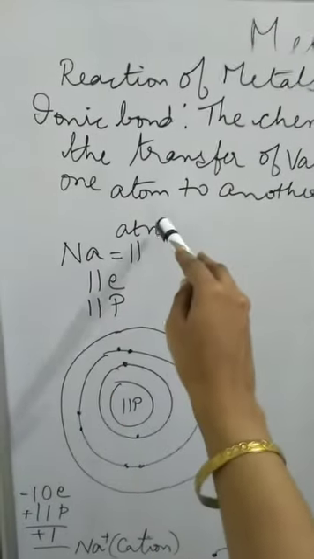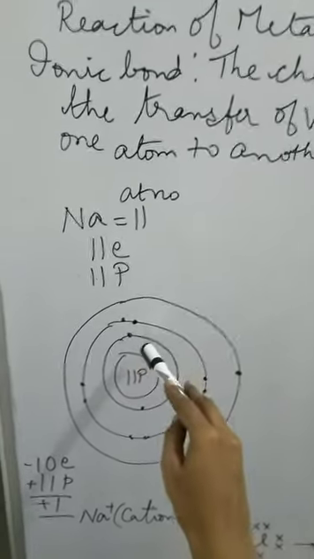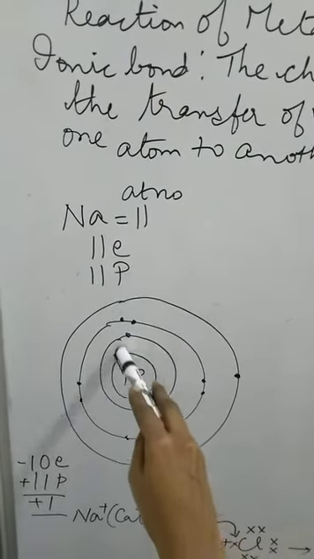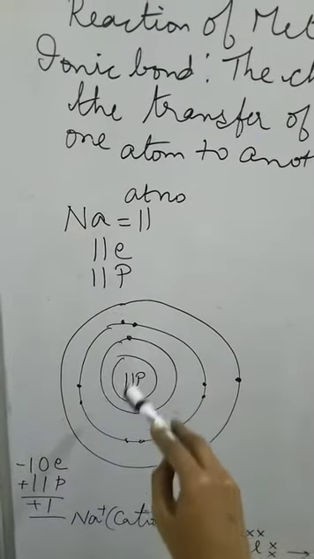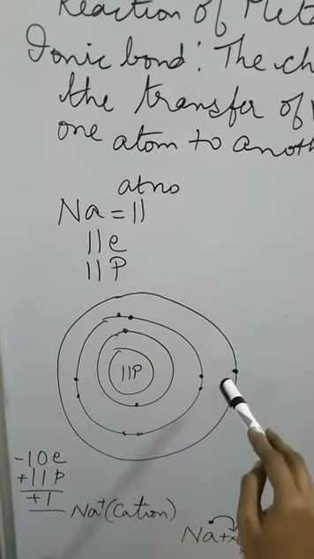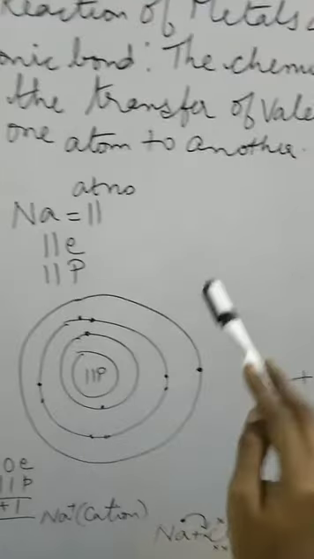Sodium, what is the atomic number? 11. How many electrons are there? 11 electrons and 11 protons. So let us draw the atomic structure. 11 protons are inside the nucleus, and the 11 electrons are in shells. In the first shell, how many are there? 2. In the second shell, 8. And in the third shell, how many? 1. So 2 plus 8 plus 1, so 11 electrons are present.